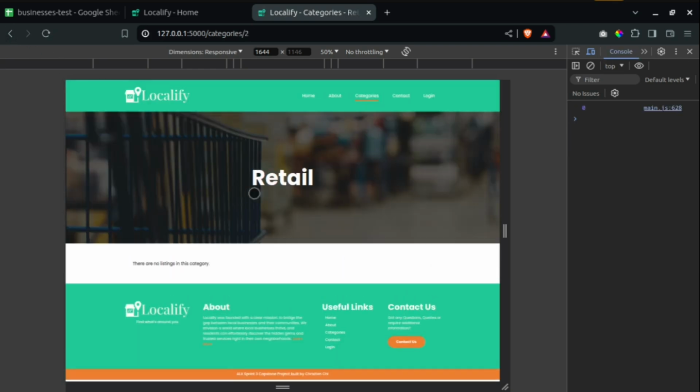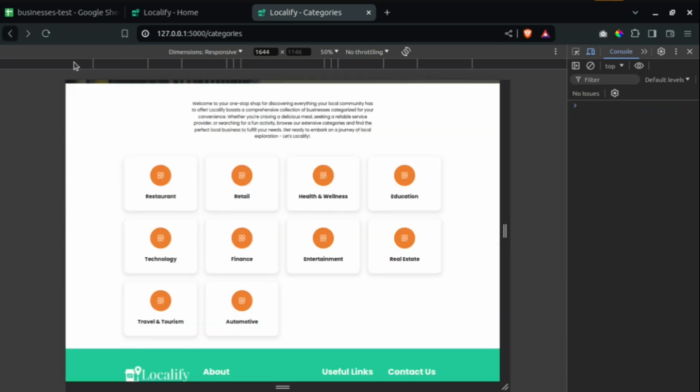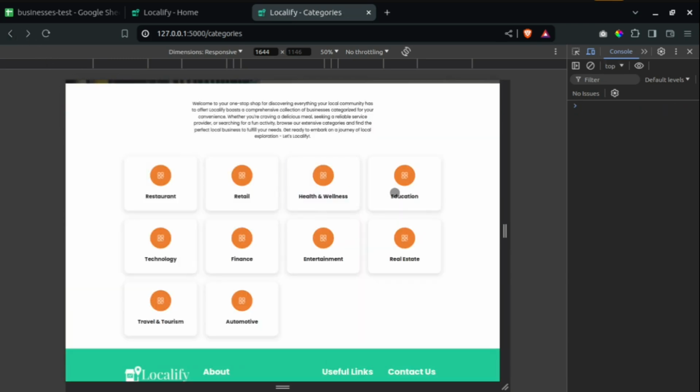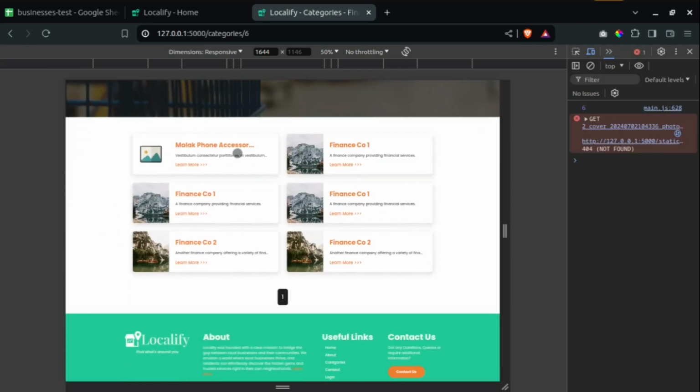then if I check retail, I don't think I have anything under retail. If I check health and wellness, I don't think I have anything under health and wellness. I think the only other one I have is maybe finance. Yes, you see.